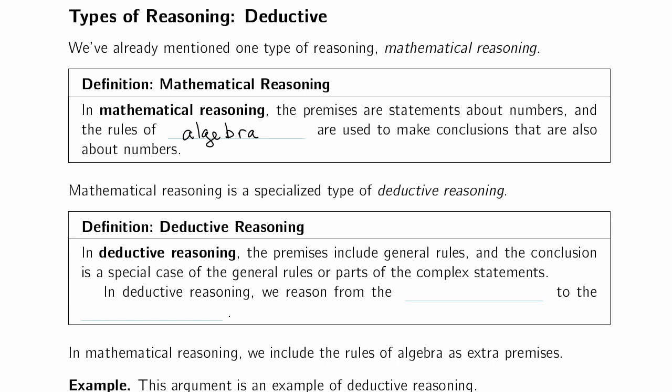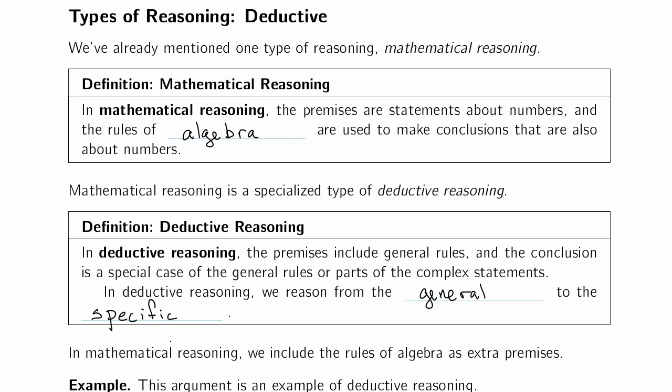In deductive reasoning, our premises include some general rules, and the conclusion is a special case of one of those general rules, or maybe just a piece of a complex statement that's included among the premises. So, in deductive reasoning, the key way to recognize it is that we are reasoning from the general to the specific.